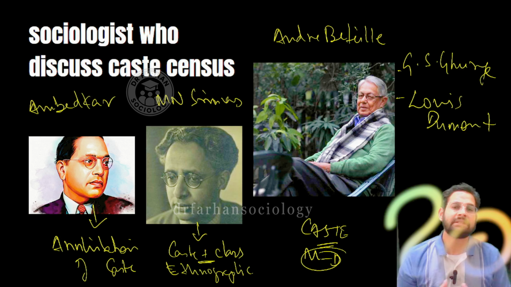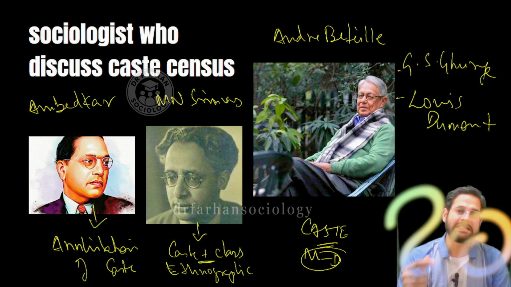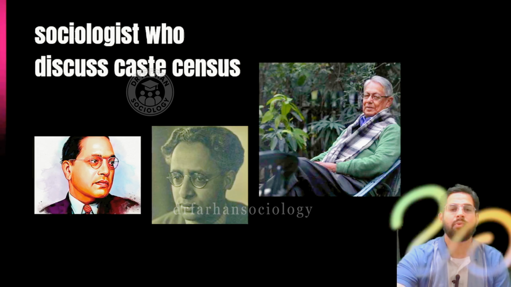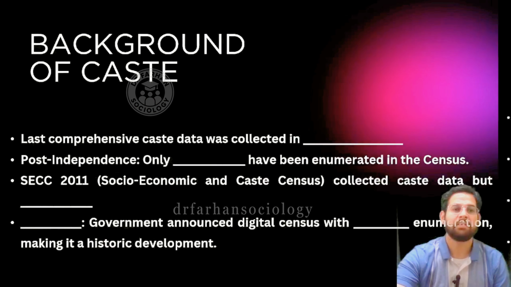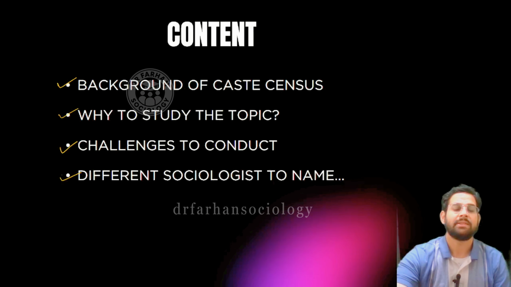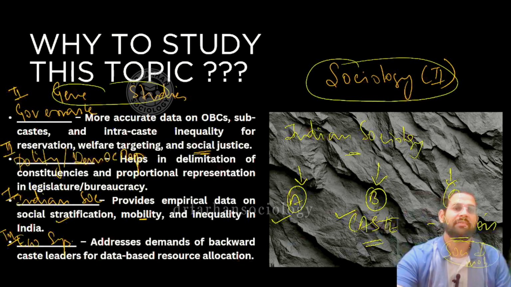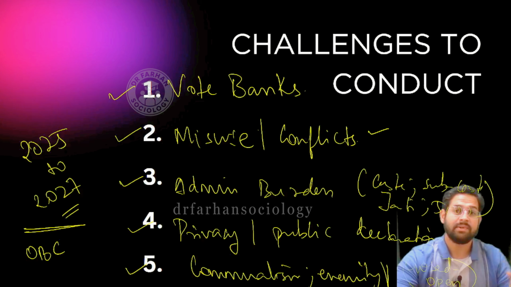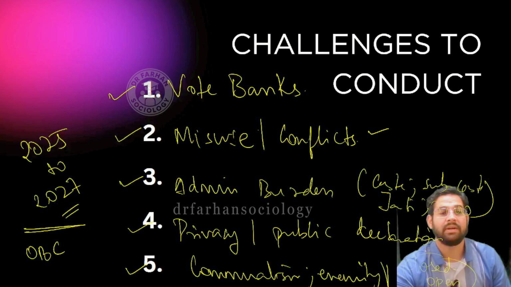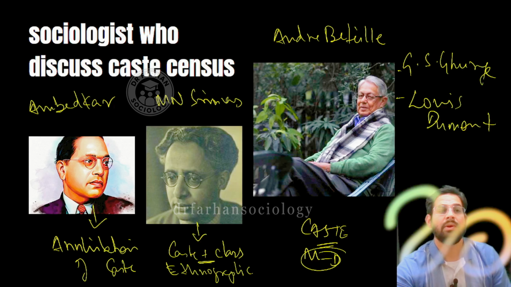I am going to discuss all these views, functionalist views, conflict views, symbolic interactionist views, in more detail in part B of the caste census. So what have we discussed in today's topic? We have tried to understand the background of the caste census. How did it come into the picture? Then we tried to understand where this topic is important in your general studies as well as in sociology. We have also tried to understand the challenges in conducting this study, and the list of different sociologists that cannot be ignored.